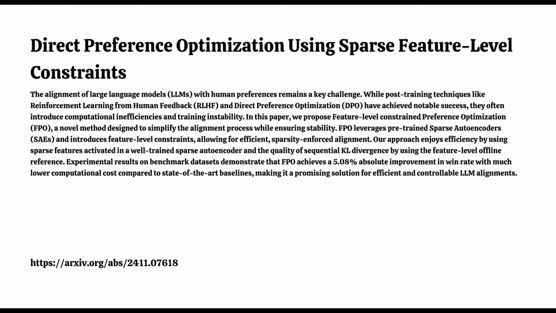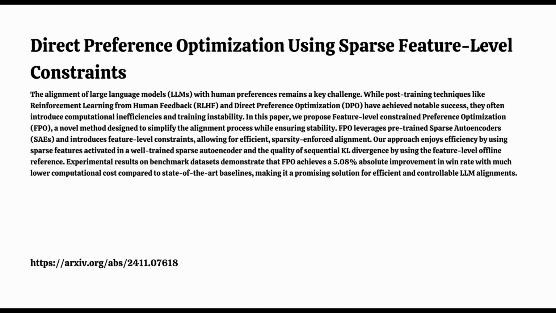Now, one interesting observation they made was that FPO's performance boost was even more pronounced on the 2B model compared to the 9B model. They think this could be because the smaller model might be better at filtering out noisy or irrelevant features, leading to more precise constraints. So it's not just about the size of the model. It's about how well it can focus on the right information.